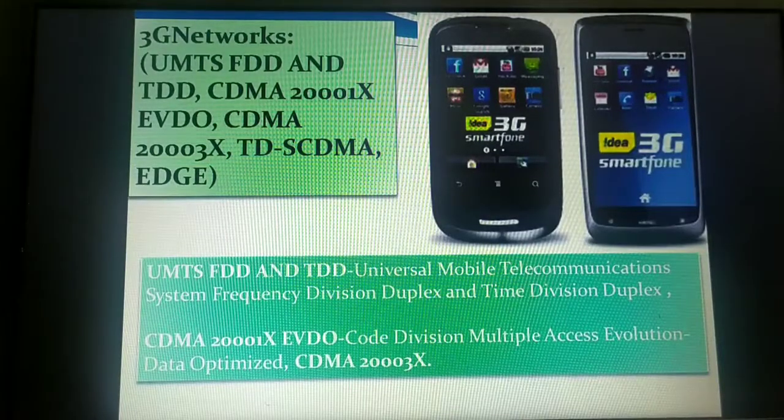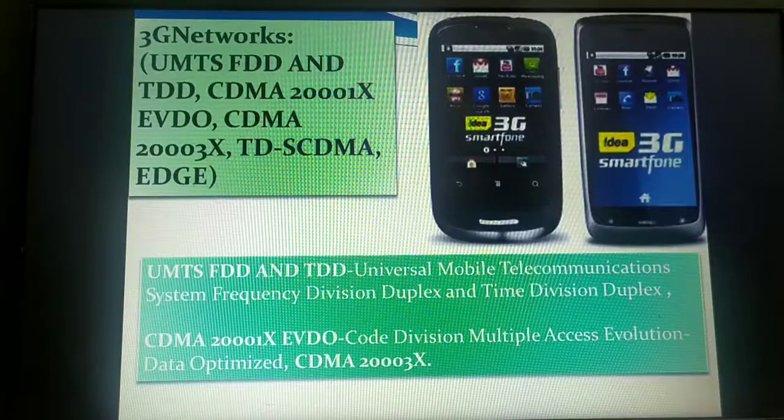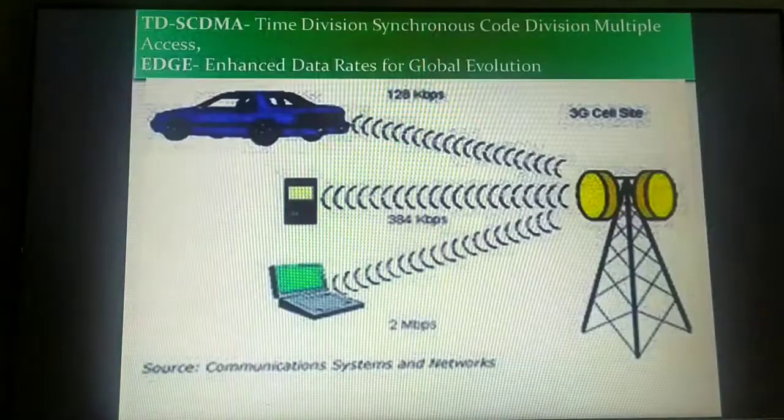Now 3G is actually the specification for the third generation of mobile communication technology, and this 3G promises an increased bandwidth speed of 384 kilobits per second when the device is stationary or moving at a pedestrian speed. That means if a person is walking on the streets, the data rate he receives is almost 384 kilobits per second.